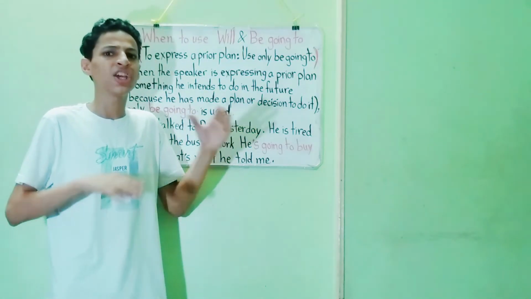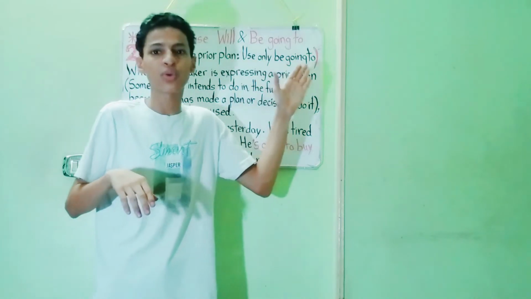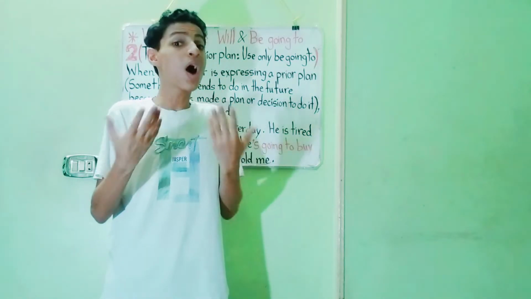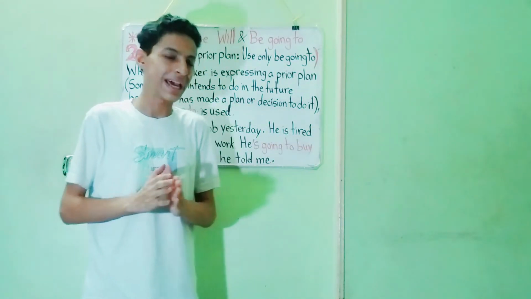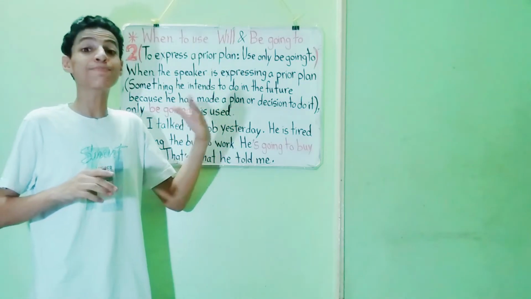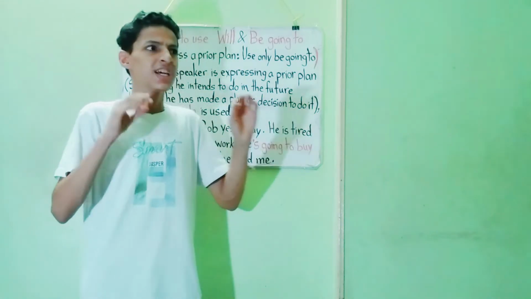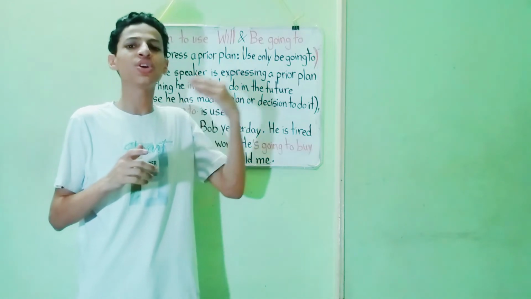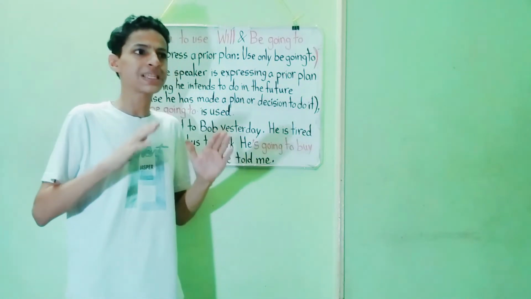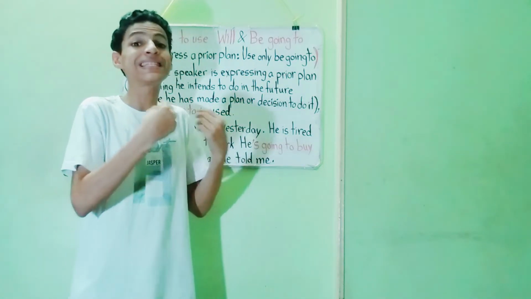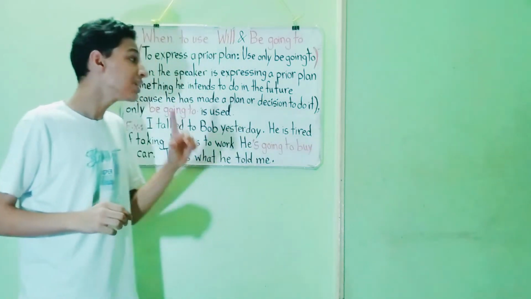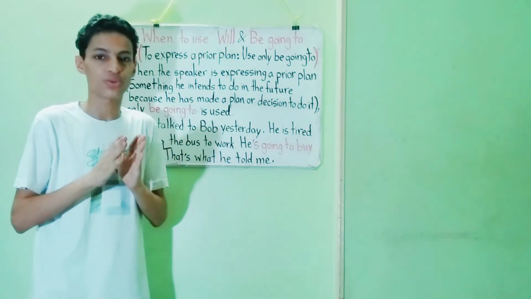So the two sentences are correct and have the same meaning. Okay? Number two, to express a prior plan, use only be going to. So again, what does that mean? Okay, when the speaker is expressing a prior plan, something he intends to do in the future, because he has a plan or decision to do it, only be going to is used.